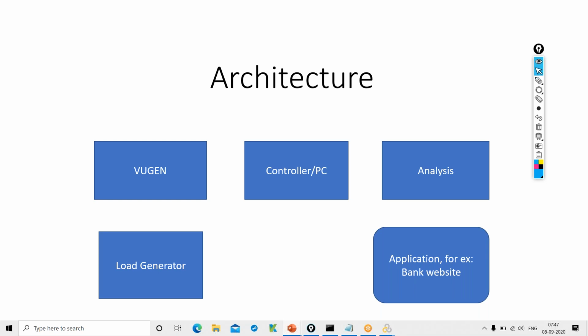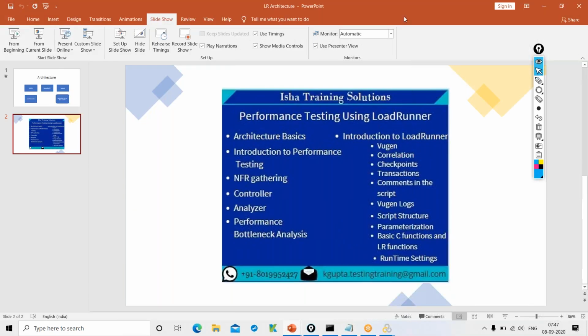In short, these are the components of the LoadRunner architecture: the load generator, which generates the users; VuGen, which is used for recording and generating the scripts; the Controller or Performance Center, for executing the scripts; and Analysis, for analyzing the results. This is all about the LoadRunner architecture. Any questions till now, on the LoadRunner architecture, or on what performance testing is and why we do it?